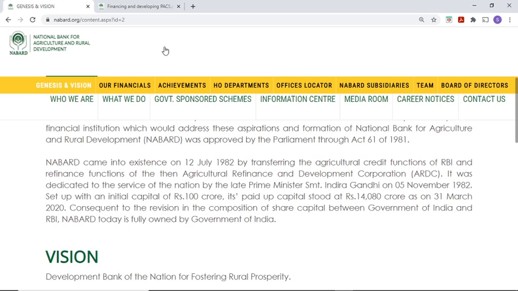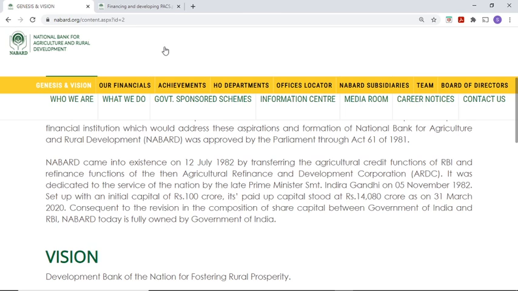Consequent to the revision in the composition of share capital between Government of India and RBI, NABARD today is fully owned by Government of India. Previously, 99% of the stake was with the Reserve Bank and 1% with the government. You can refer to that, 99 and 1. That is, RBI also had a stake in NABARD previously. But now it is fully owned by the government. And see, NABARD is not a central government agency, it is a central government apex institute, an independent institute owned by the Government of India.